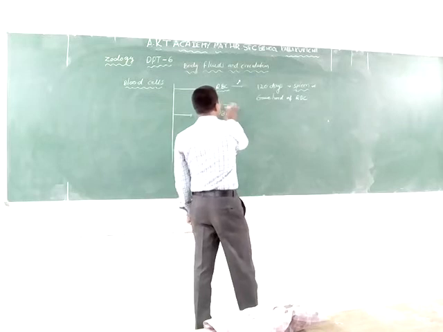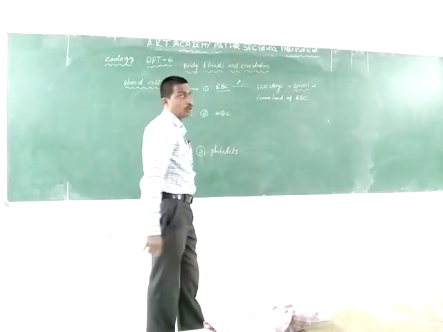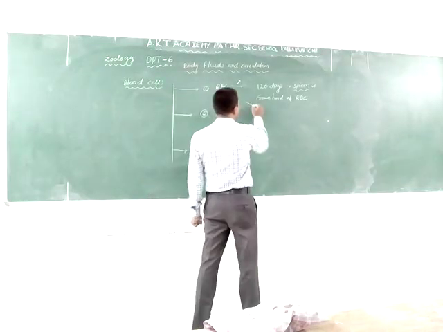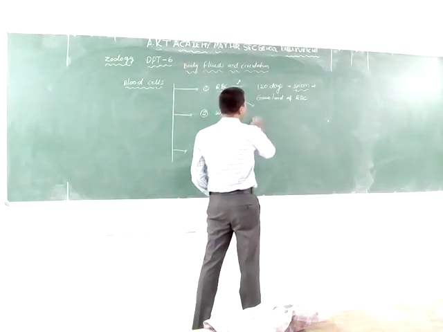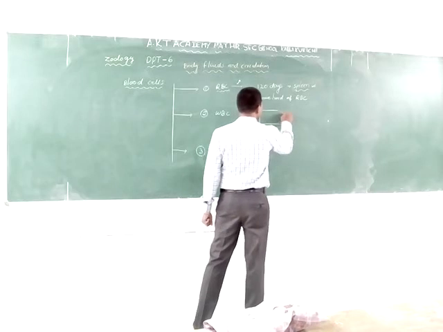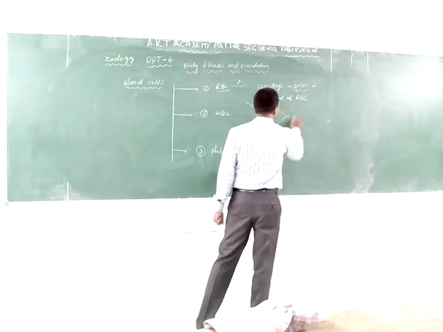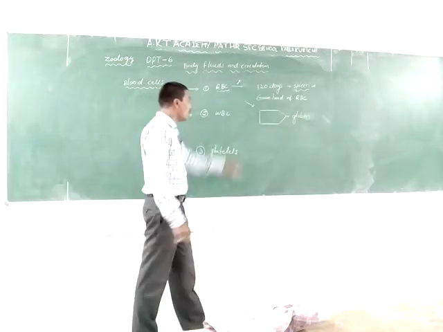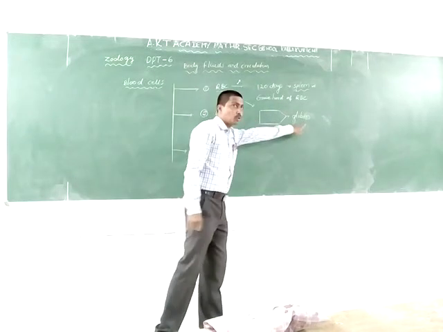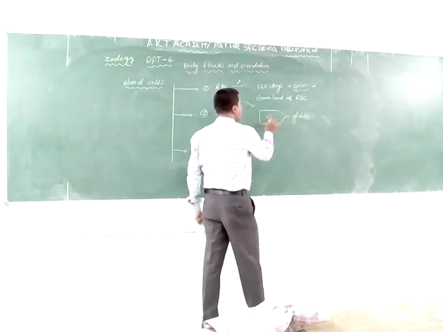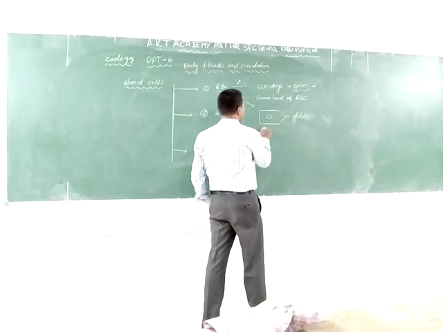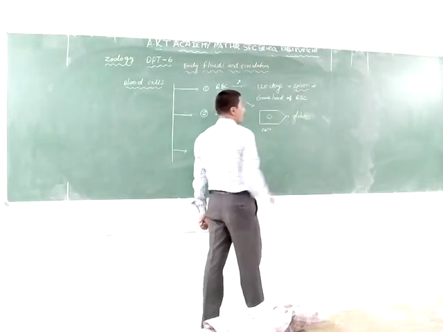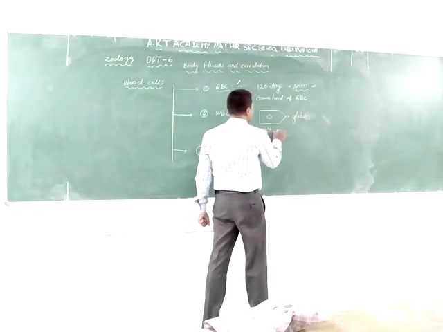The RBC contains hemoglobin. The hemoglobin has two parts: the first one is the heme part, and the second one is the globin part. The heme part has two parts: the ferrous ions and also the porphyrin part.